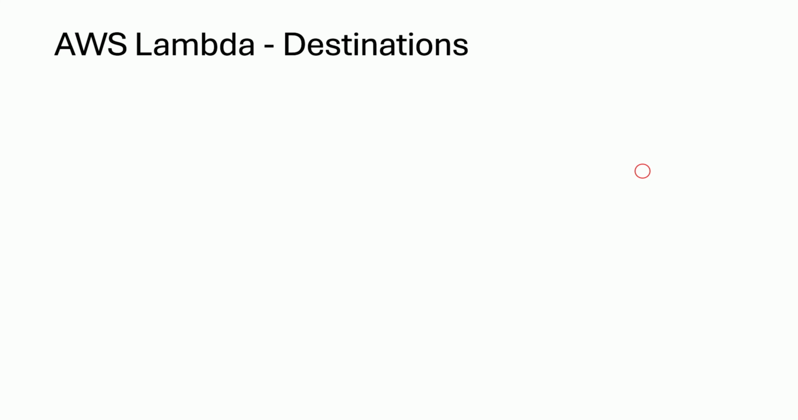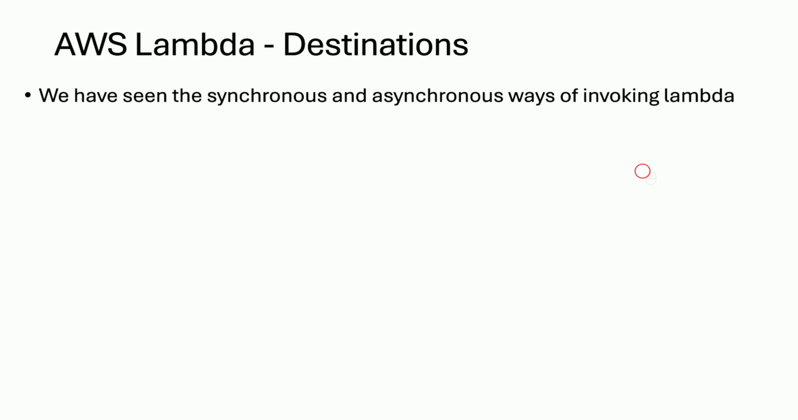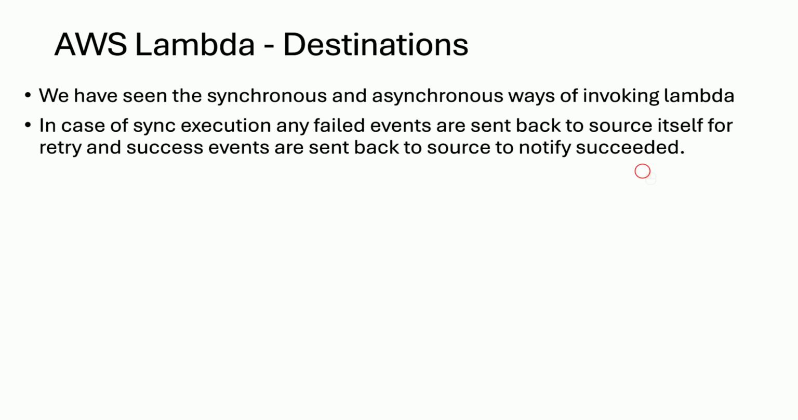So, we will continue our AWS comprehensive course, and in this session, we are going to cover AWS Lambda destinations. Until now, we have seen synchronous and asynchronous ways of invoking Lambda, and also event source mapping. Now, in this session, we are going to discuss AWS Lambda destinations and what is the use of those destinations. In case of synchronous execution, any failed events are sent back to the source itself.